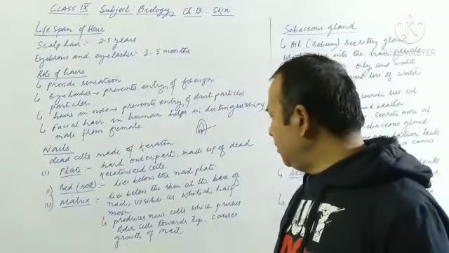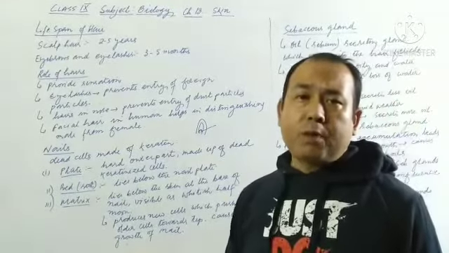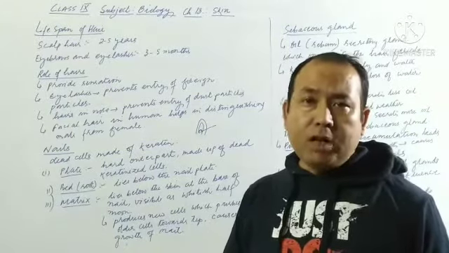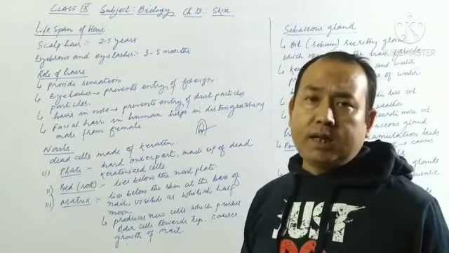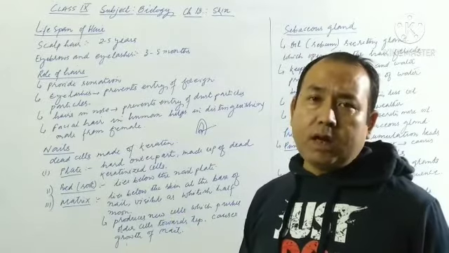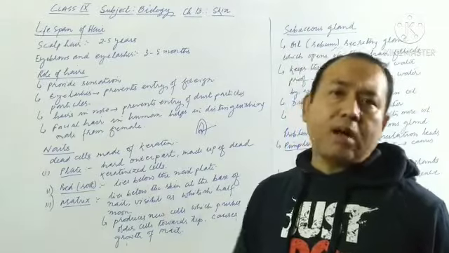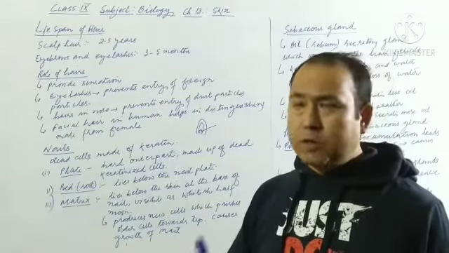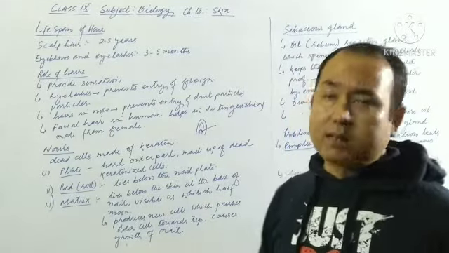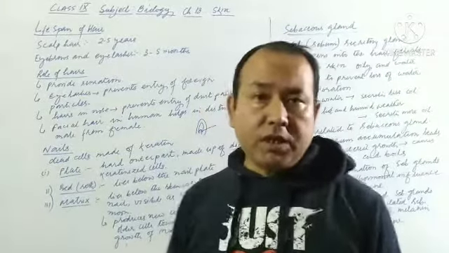This matrix is mainly responsible for producing new cells. As they produce the new cells, they push the dead cells or the old cells towards the outer side. And thus it is responsible for increasing the length of nails. So that is there. Now let us start another derivative, that is sebaceous gland.